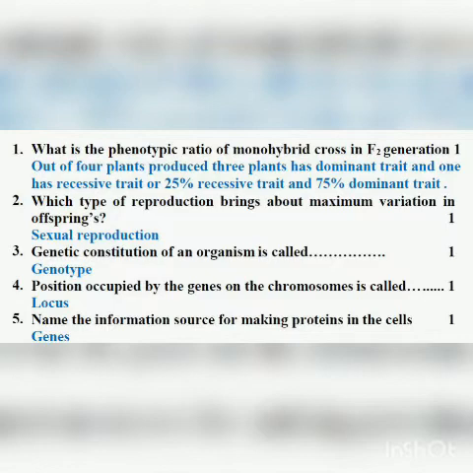So here in F2 generation, if 4 plants are obtained, out of 4 plants, 3 plants have a dominant trait and 1 plant has a recessive trait. So let us see the answer. Out of 4 plants produced, 3 plants have dominant trait and 1 has recessive trait. Or, since I have also told you how to find the percentage, even you can write this answer, that 25% recessive trait and 75% dominant trait, which some of the students have written in the test.